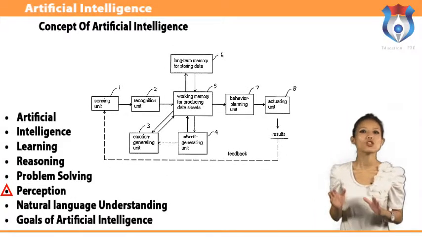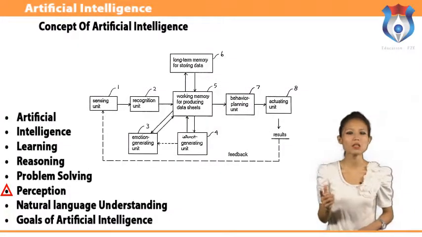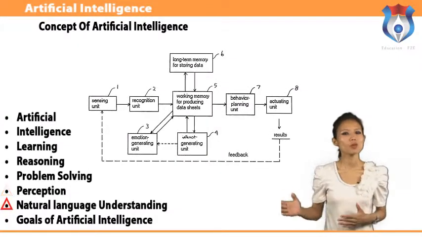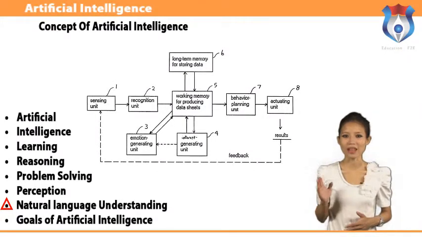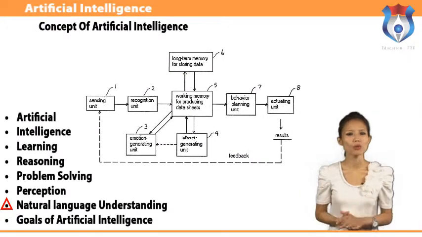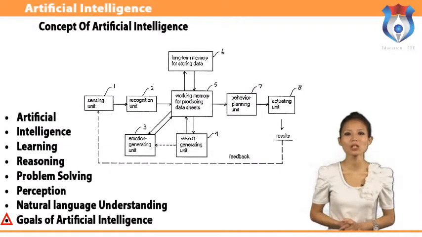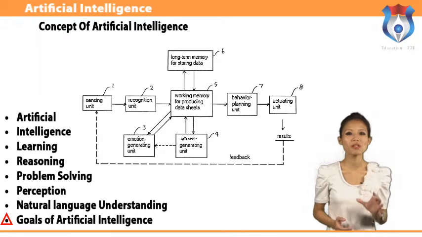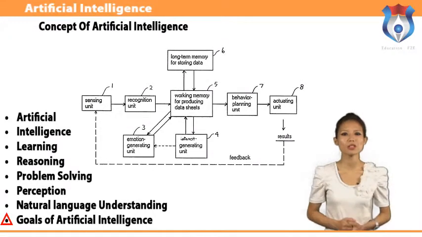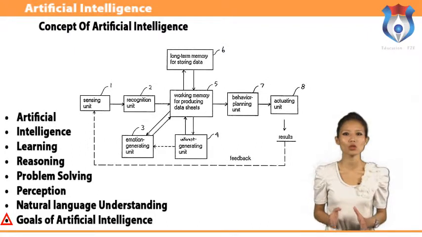The machine should be able to sense the environment around it and take the decision accordingly. There should be some means by which the machine is able to understand natural language, whether written or spoken. The main goal behind constructing artificially intelligent devices is to reduce human effort, and to develop such machines which could perform human work that is dangerous for human lives.